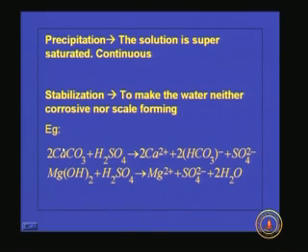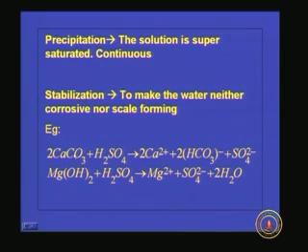It will be corroding the distribution network, or wherever it comes in contact with any metal or other materials. So what we usually do is, after the lime soda softening, we add some acid to make it non-corrosive and not scale forming, but the acid quantity should be adjusted in such a way that the water does not become corrosive. This is what usually happens in stabilization.